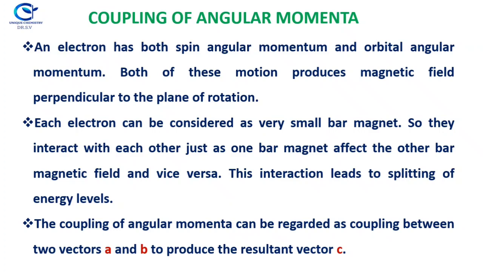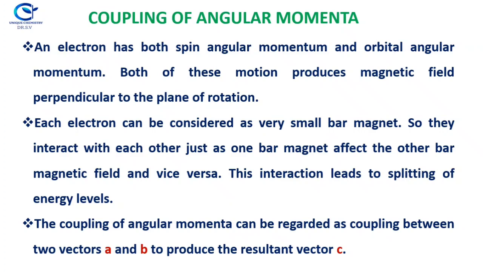So now we see what is meant by coupling of angular momenta. An electron has both spin angular momentum and orbital angular momentum. Already we have seen, both of these motions produce a magnetic field perpendicular to the plane of rotation. Each electron can be considered as a very small bar magnet, just like a magnet. So what will happen if you keep two magnets very near to each other? The first magnetic field will interact with the magnetic field of the other magnet and vice versa.